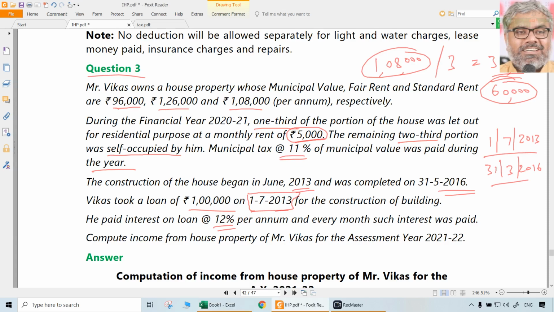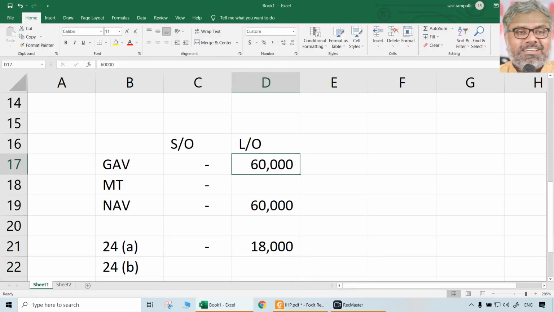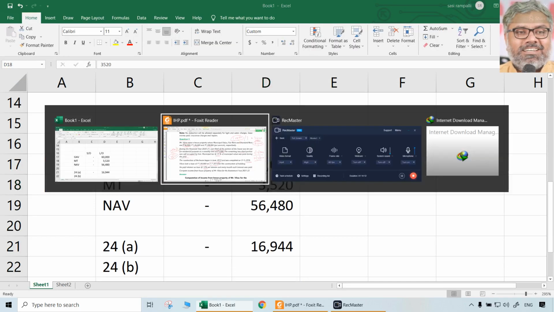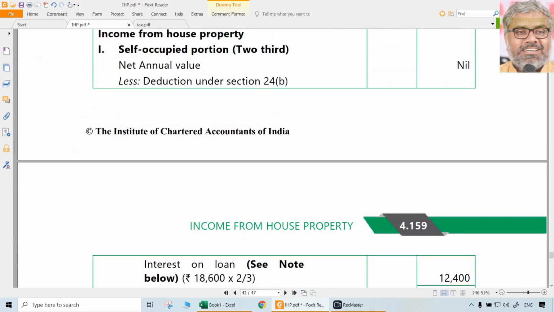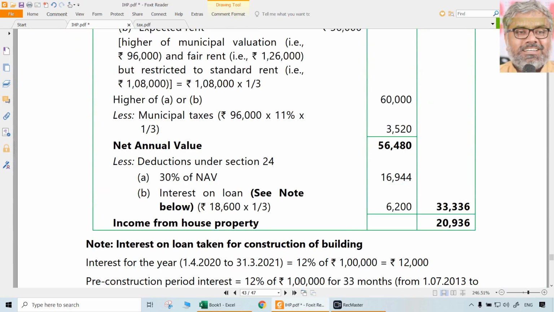Now, municipal taxes are 11% of municipal value. Always be careful. Municipal value is here 96,000. 96,000, 11% means 10,560. But in that, one third only will be given as deduction here. 3,520 will be given as deduction only for the let out portion, because for the self-occupied portion there is no deduction of municipal taxes. 3,520. So the net annual value for the let out portion is 56,480. 56,480 is the net annual value.